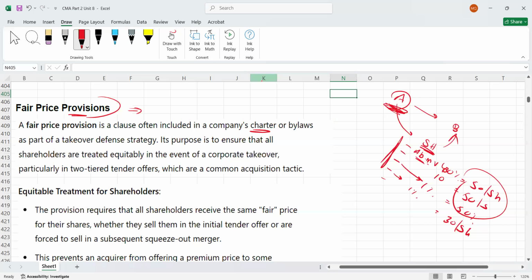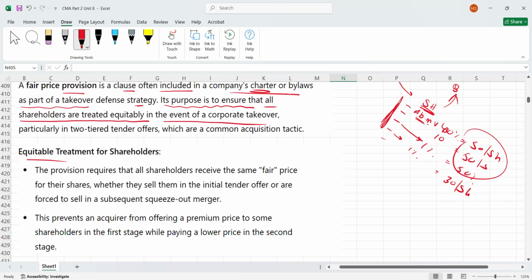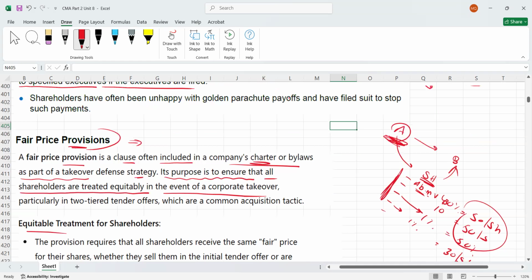So here we go. A fair price provision is a clause often included in the company's charter or bylaws as part of the takeover defense strategy. Its purpose is to ensure that all shareholders are treated equitably in the event of a corporate takeover. There should not be discrimination against anyone. Everyone should be offered the same price. Equitable treatment of shareholders is the main phrase here. That's why we add the fair price provision.